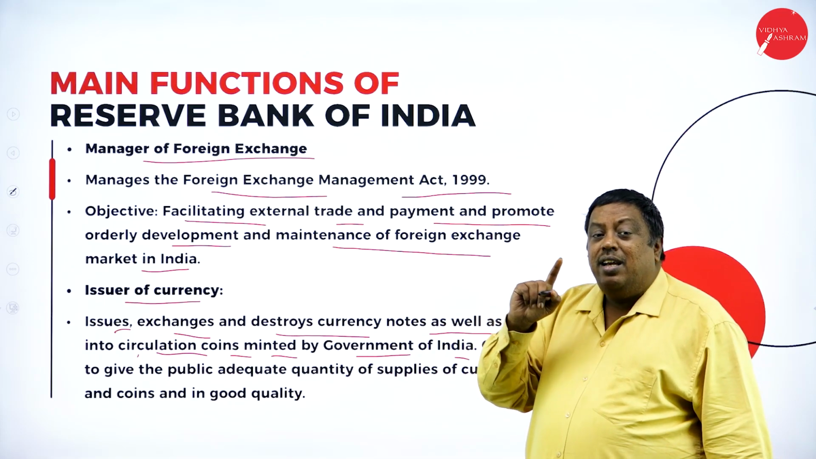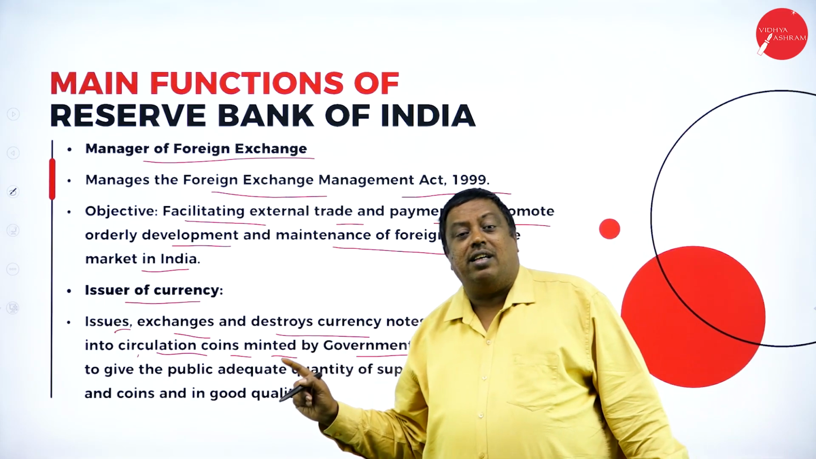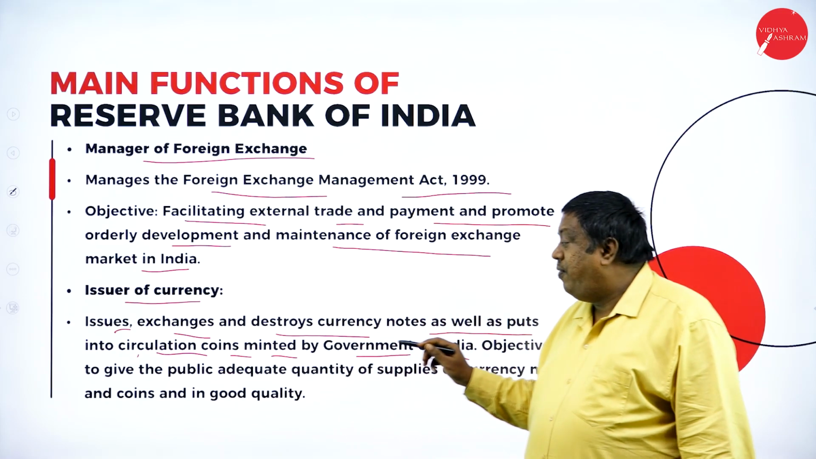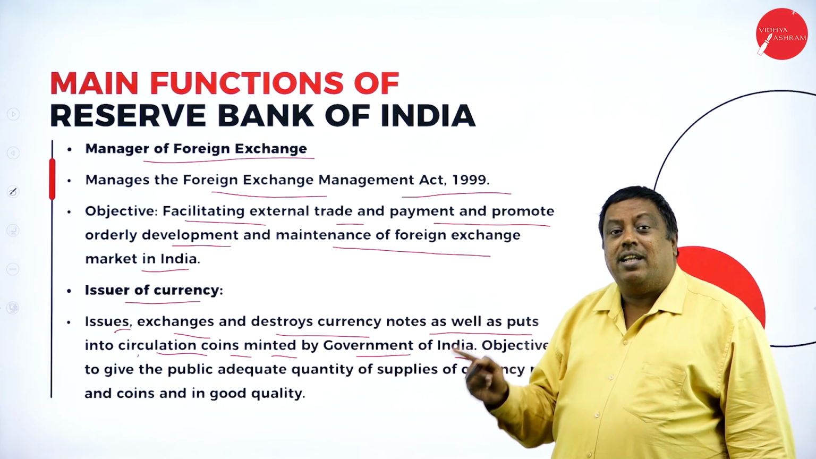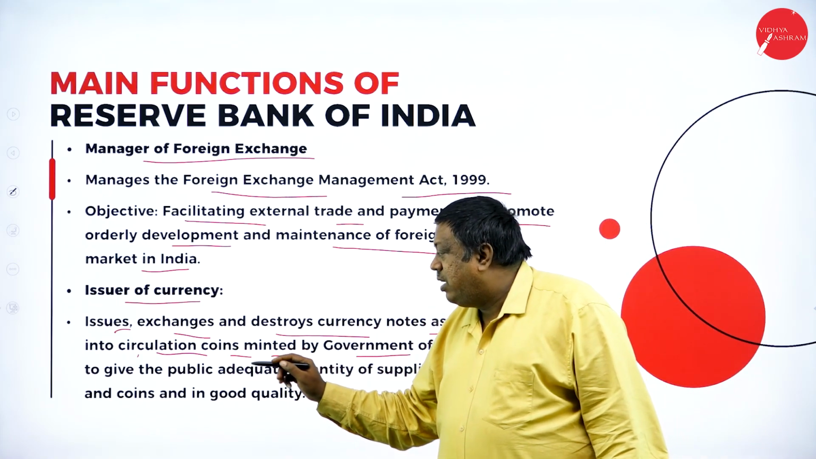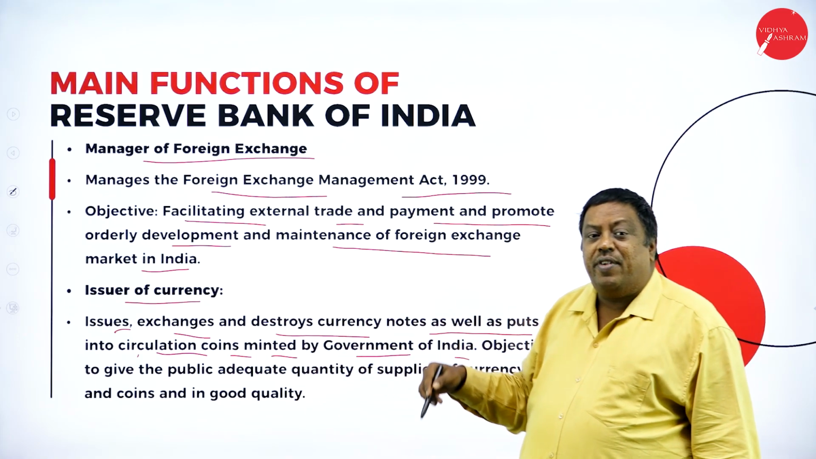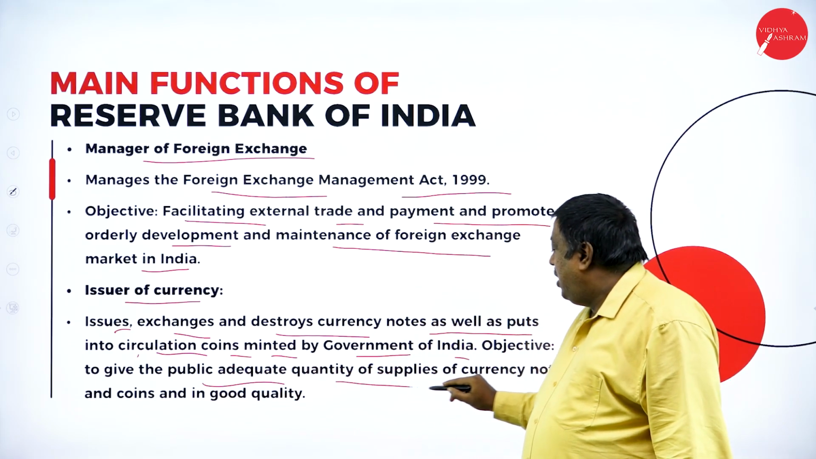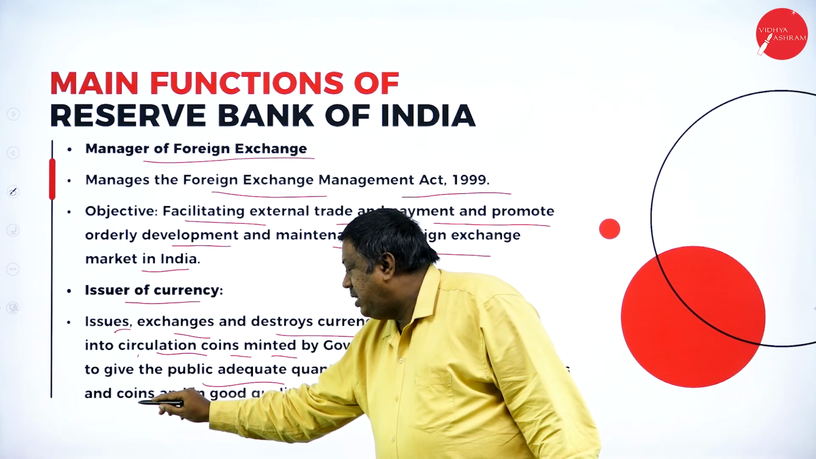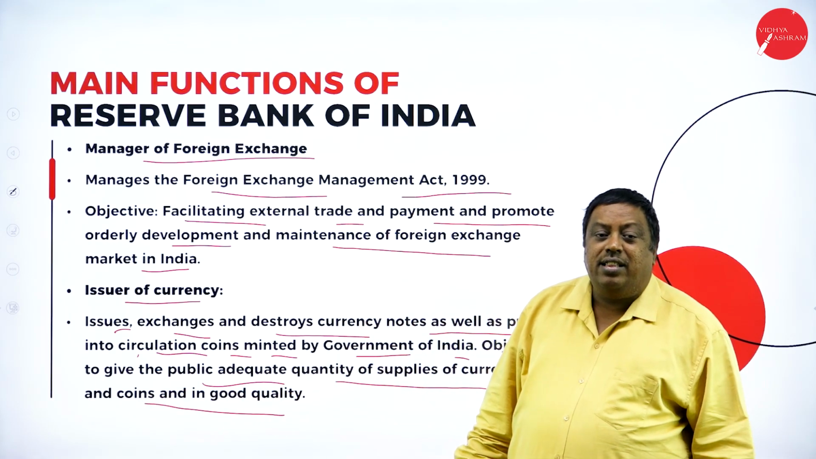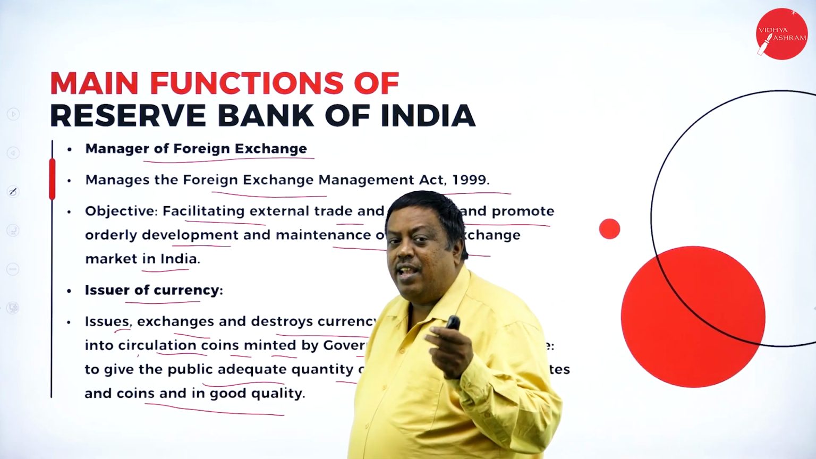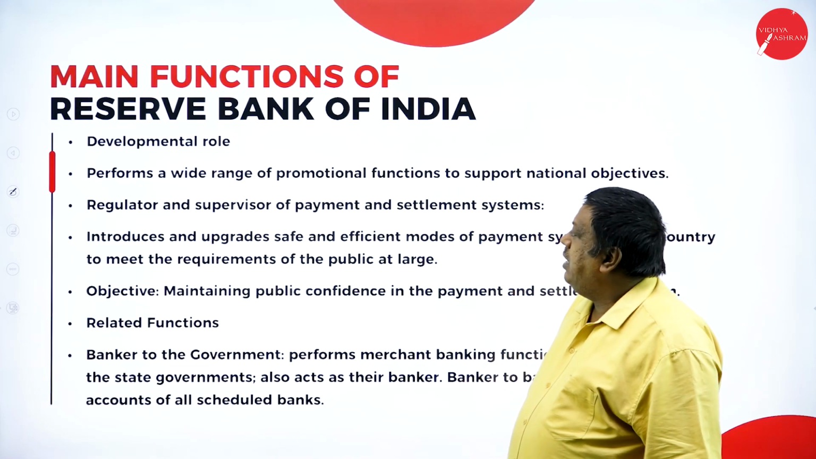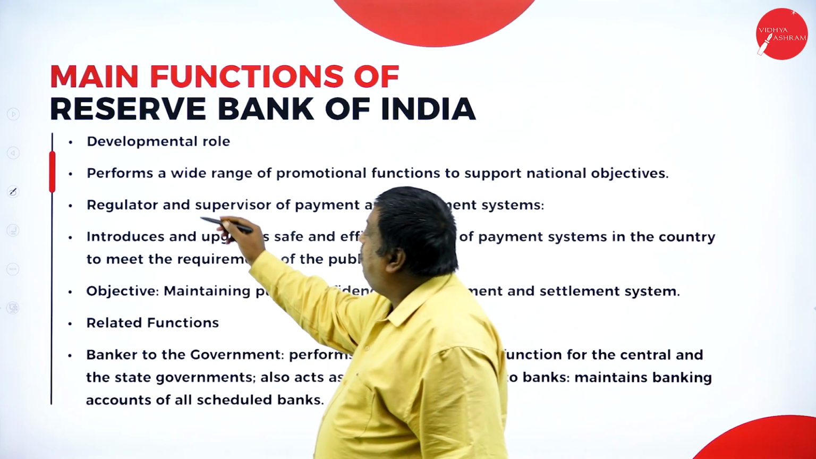RBI is not making the coins here. They're not minting the coins. Coins are minted by the government of India, not by RBI, but RBI is going to circulate whatever coins the government of India has minted. And it must give the public an adequate quantity of currency notes and coins in good quality. Their duty is to give the currencies in good quality, even the coins also. And the next function is a developmental role.